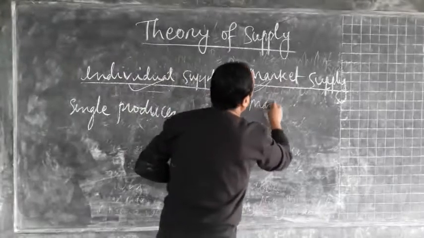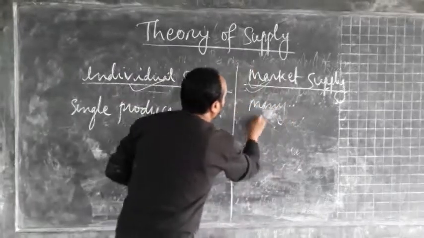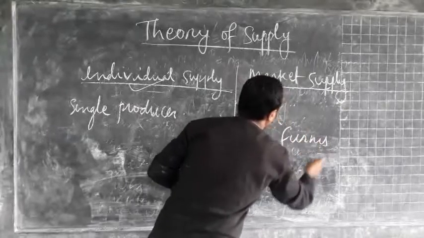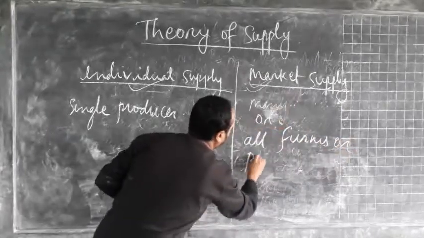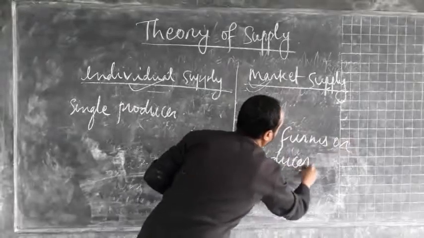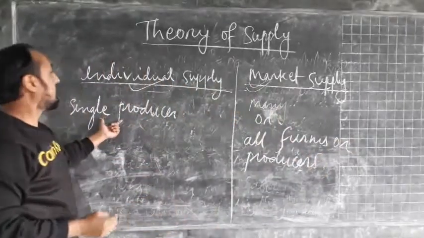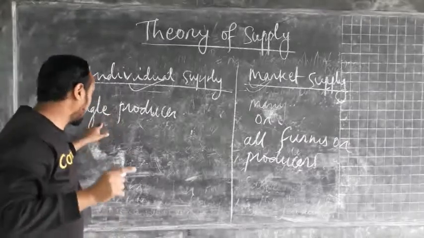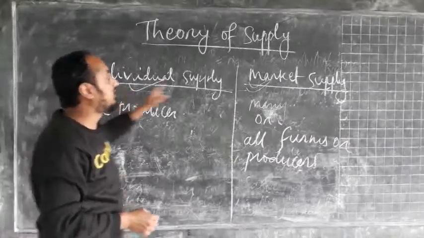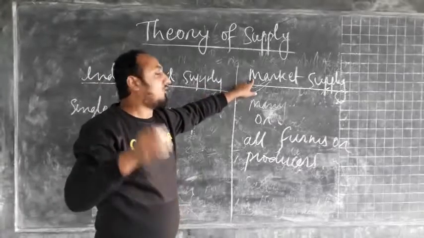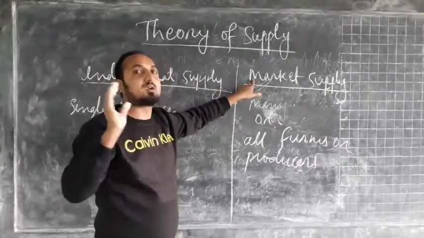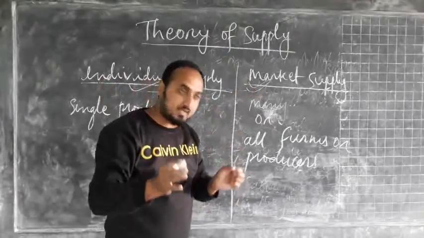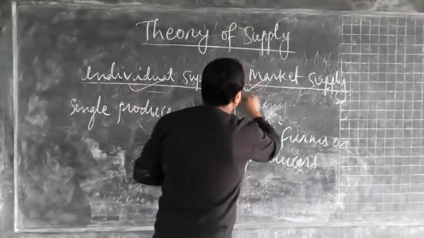Many firms, or we can say all firms or producers. In individual supply, the single producer is producing and bringing to market for sale. In the case of market supply, whatever quantity all the firms or all the producers produce and bring to a market for sale, that concept is called market supply.